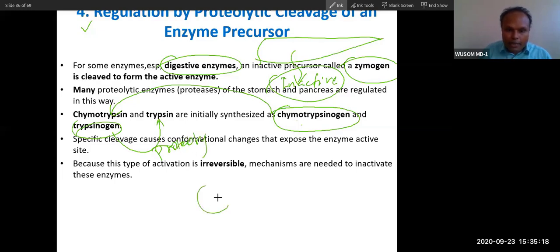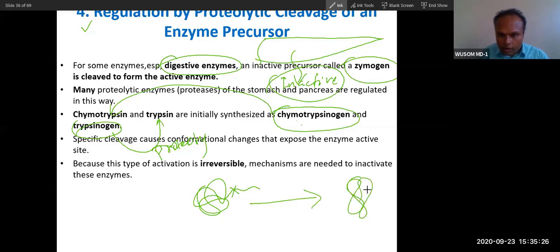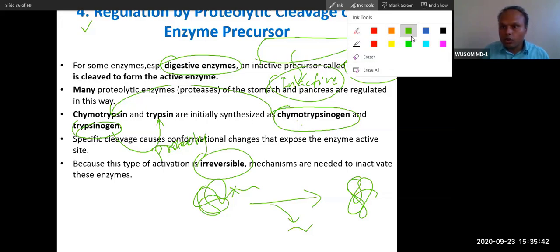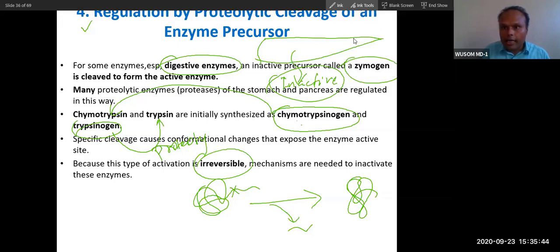So what happens is, this is the enzyme and there is a protein. A part of the protein will be broken and this makes the enzyme active. After cleaving this protein, this is called irreversible cleavage, covalent cleavage of a bond, and this makes the enzyme active. This is irreversible cleavage. So this is a part of digestive enzymes.